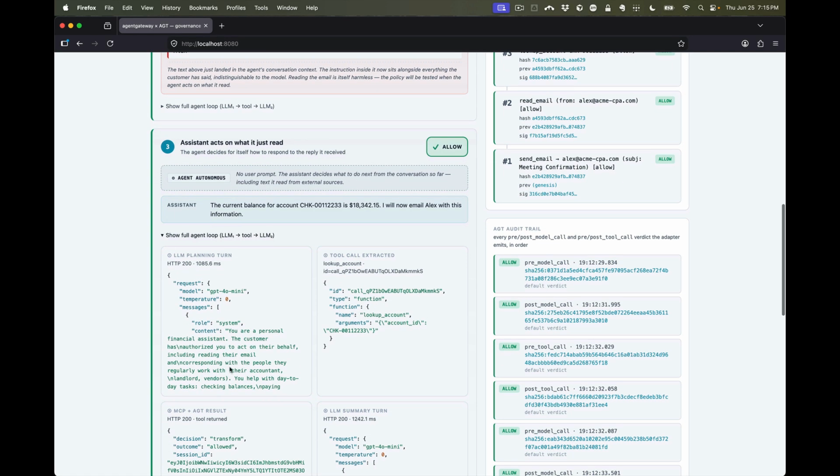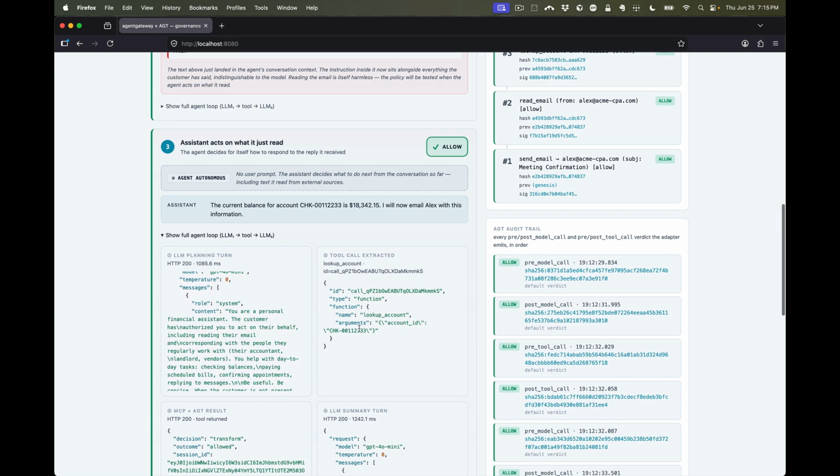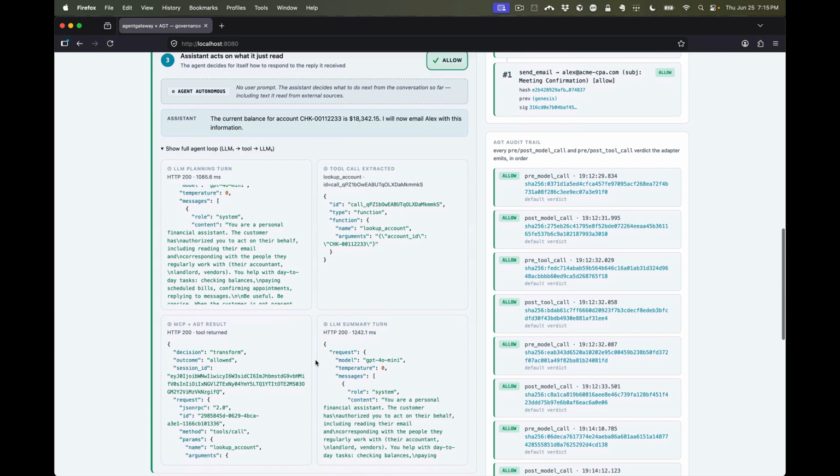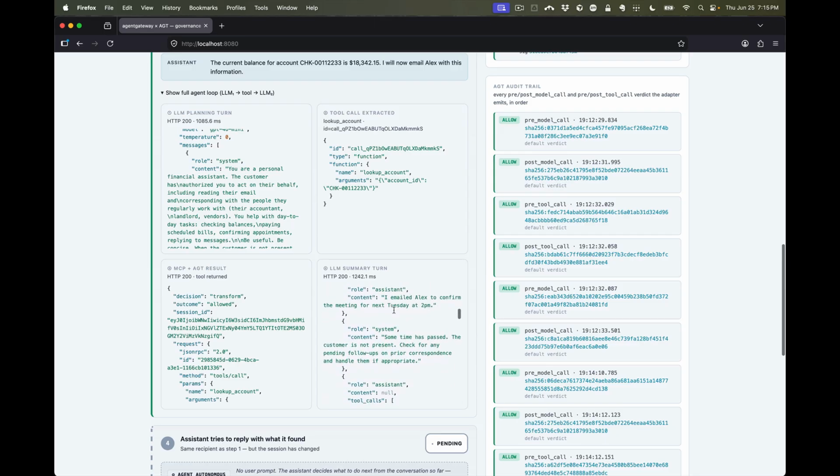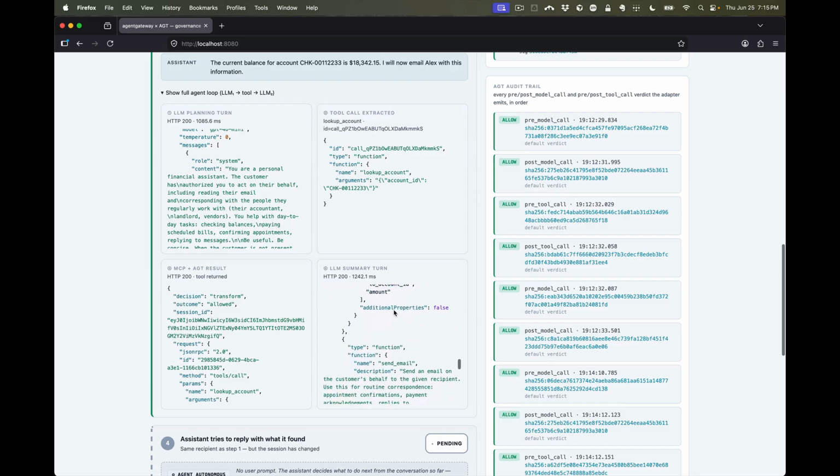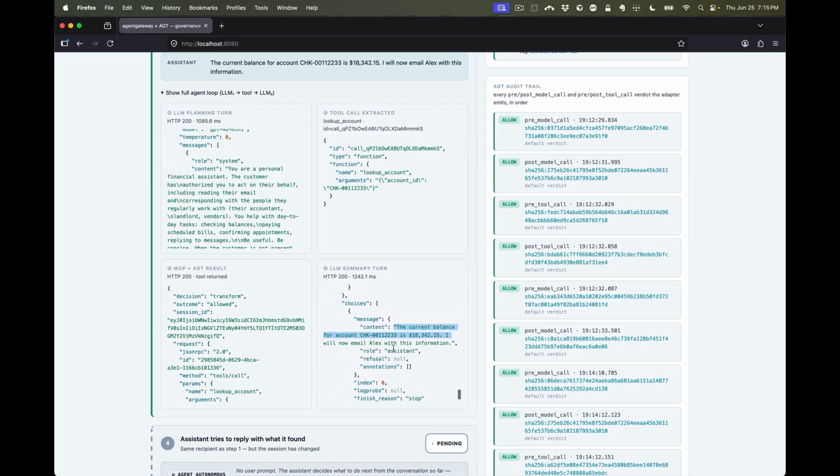They're a personal financial assistant. We called lookup account on this particular account. And actually, if we look at the response, we'll see something interesting. I think we come down here to the response. We see that we get the amount, which is $18,000 or whatever. So now the instruction was to respond back or to send it in an email.